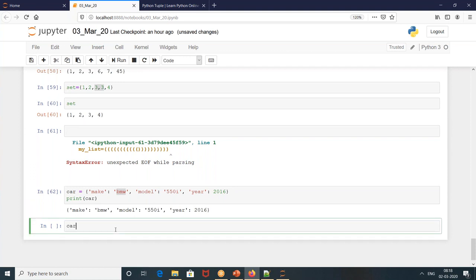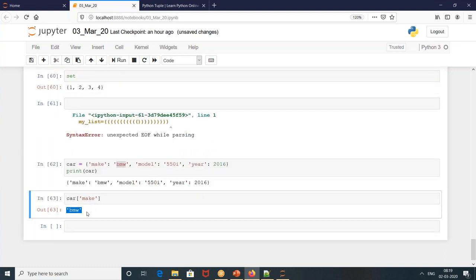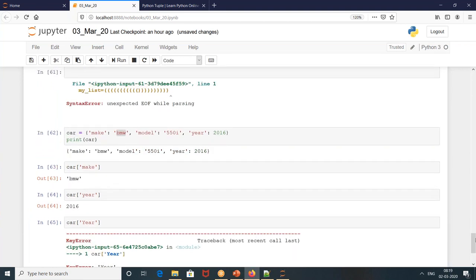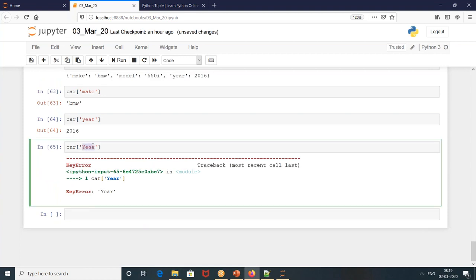Okay. When I want to take car of make, what would be my answer? BMW. Okay, clear on this point? Car of year. Okay, suppose I write car of capital YEAR, it will say key error. You don't have any key as capital YEAR.